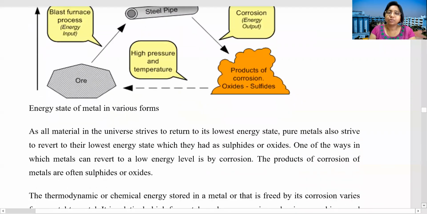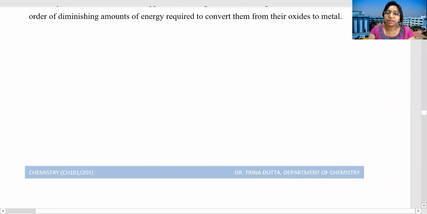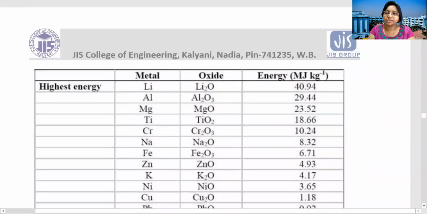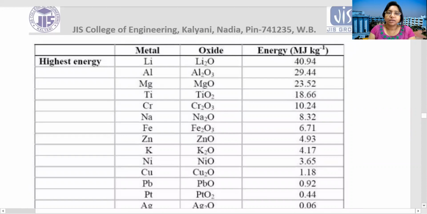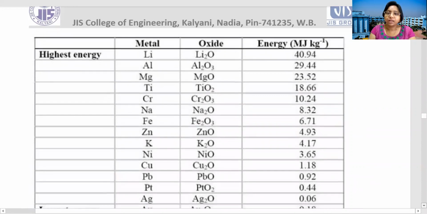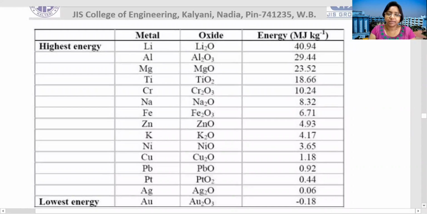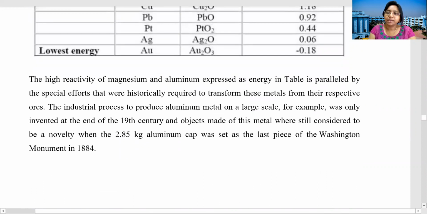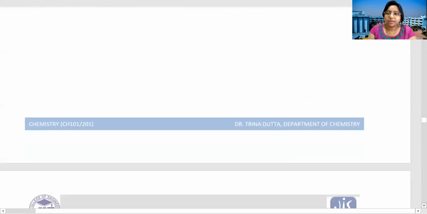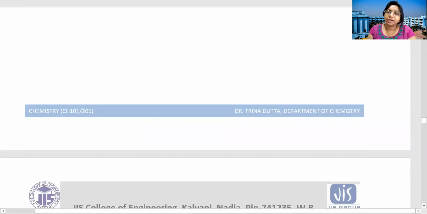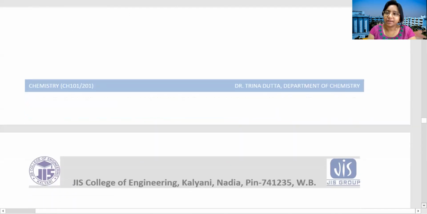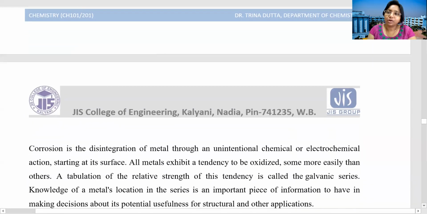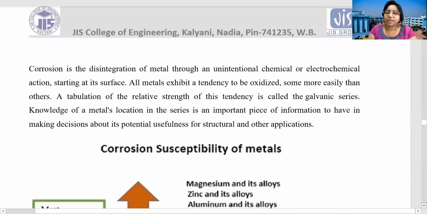Here you can see the different energy levels also given for different materials. You can see different metals like aluminium, magnesium, chromium, sodium, iron. The energy levels of these metals are given here. Always they like to stay at the lower energy level. Like people who want to stay without working, idly, the metal also likes to stay in the lower energy level.